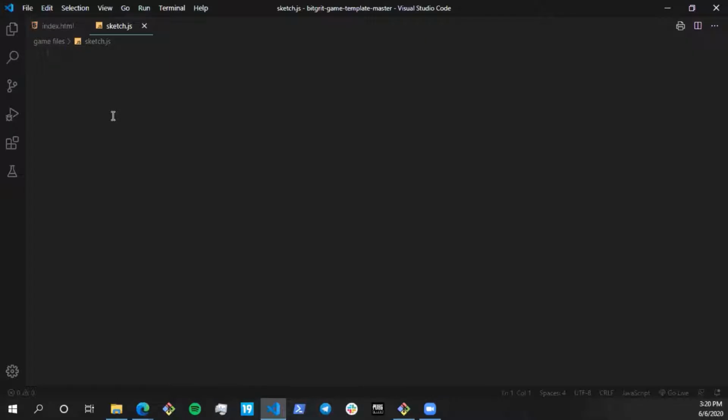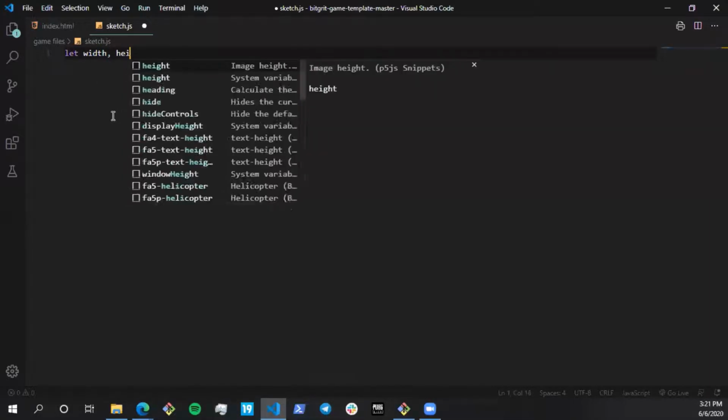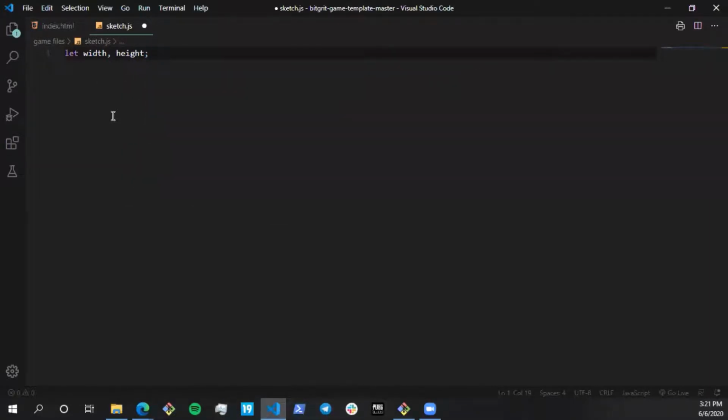So let's create two variables first, which are going to store the width and the height of the canvas. In JavaScript, when you write variables, you use the keyword let. You can use var as well, but I personally use let. There are a whole lot of reasons behind let versus var, so I'm not going to explain that in depth, but feel free to explore it, or maybe I'll answer it at the end of the webinar. So it's going to be let width and height. These two things I have declared over here.